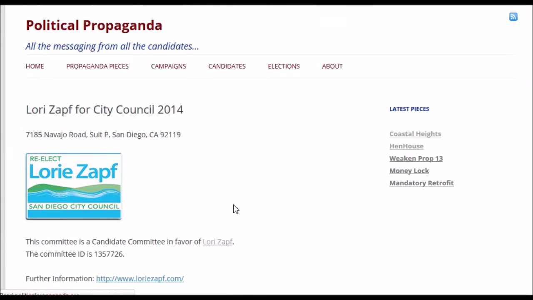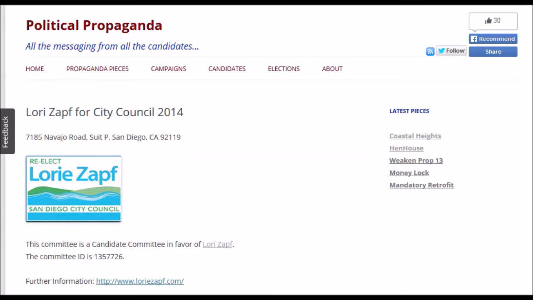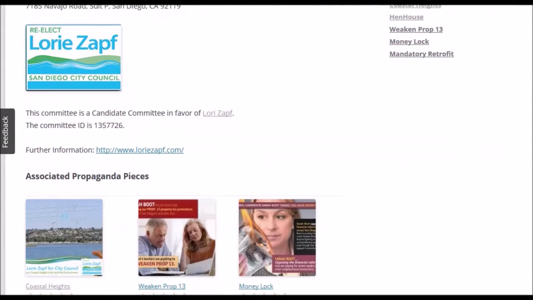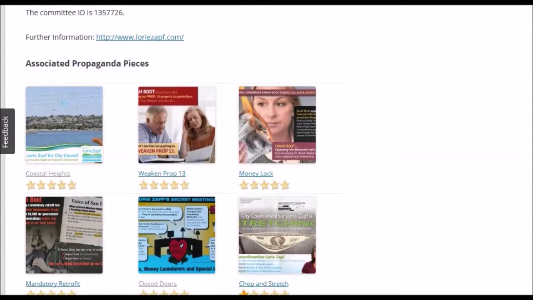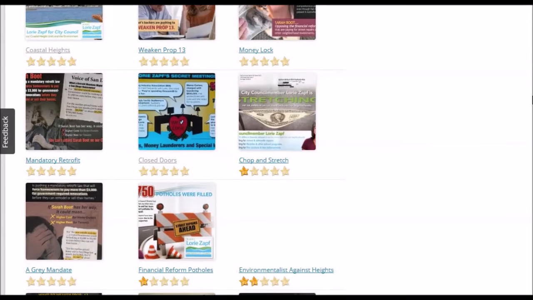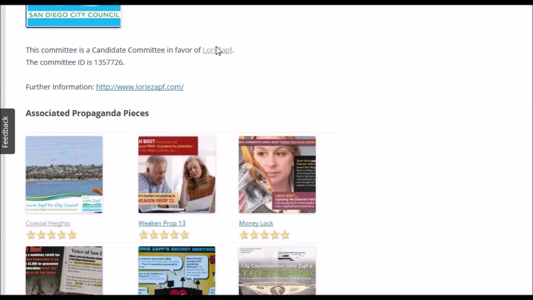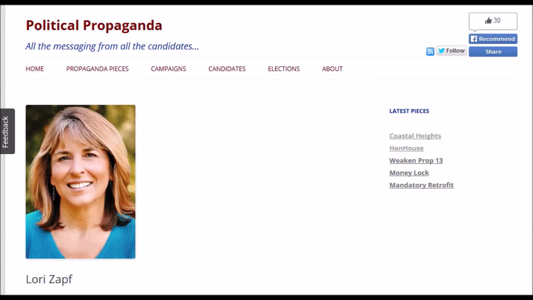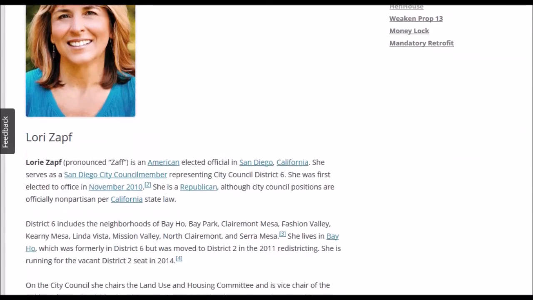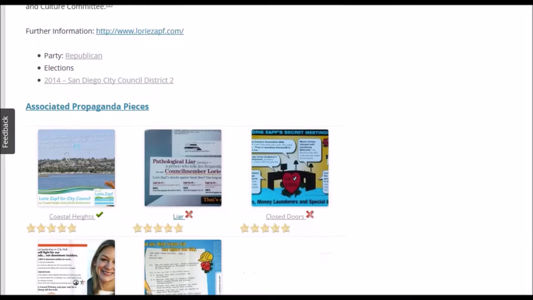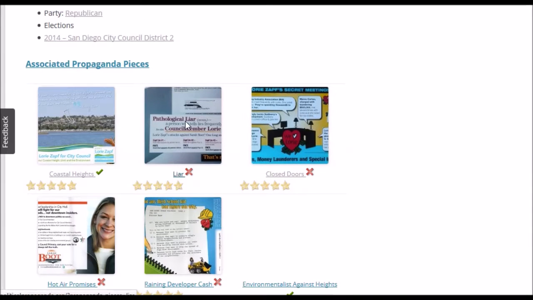The site will then show all the mail pieces sent in this election cycle by this committee. You can browse the different pieces that the committee has sent, and you can also see what candidates the committee was working in favor of. If you click on a candidate like we just did, you can then browse down, see a little information about the candidate, and see all the mail pieces related to that candidate. There's a check mark or an X, depending on whether the mail piece was for or against the candidate.